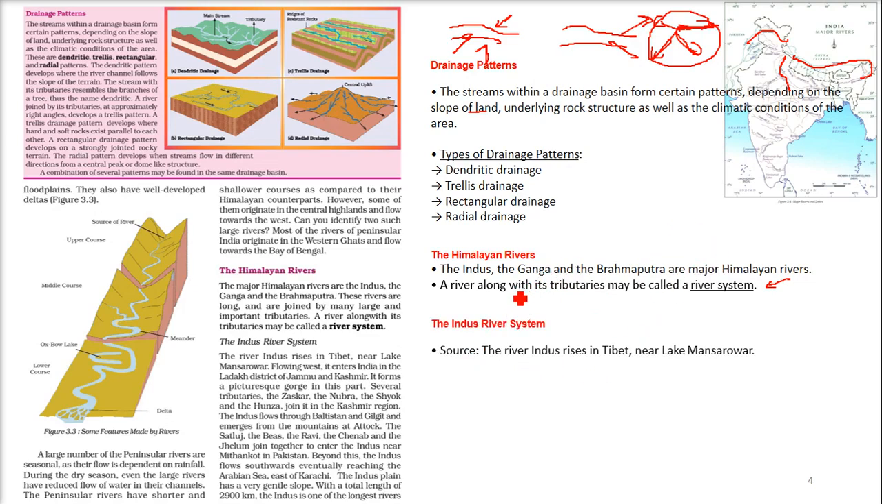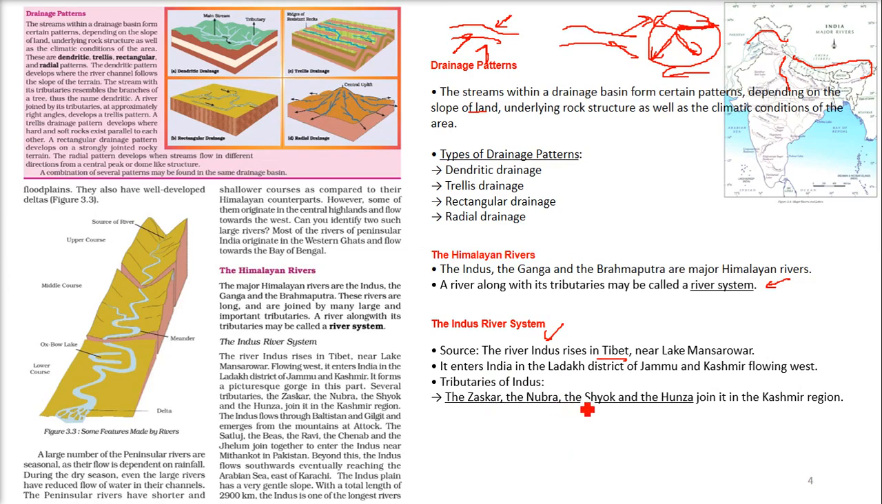Let us start with the longest one, the Indus River system. The Indus or Sindhu Nadi rises in Tibet near Lake Mansarovar, and it enters India in the Ladakh district of Jammu and Kashmir, flowing west. The tributaries of the Indus are the Zaskar, Nubra, Shyok and Hunza, which join it in the Kashmir region. Then in Pakistan, the Satluj, the Beas, the Ravi, the Chenab and the Jhelum join together to enter the Indus near Mithankot in Pakistan.